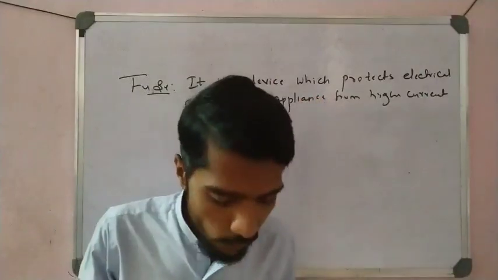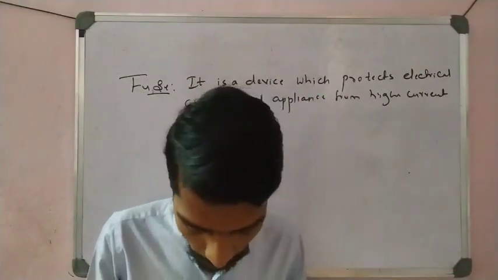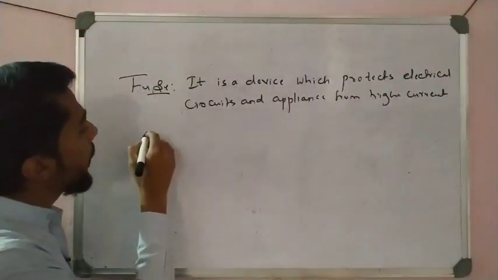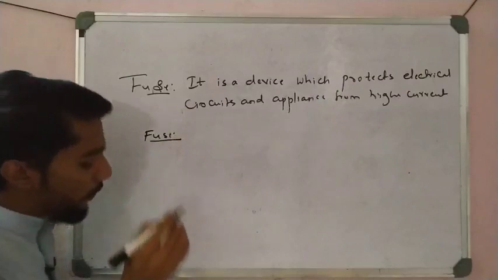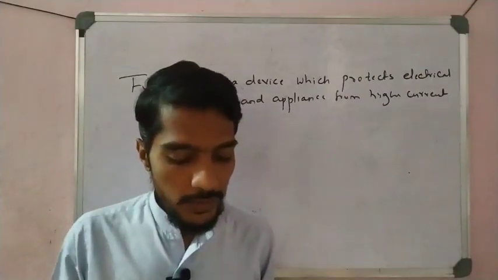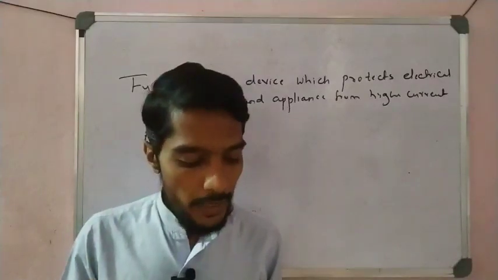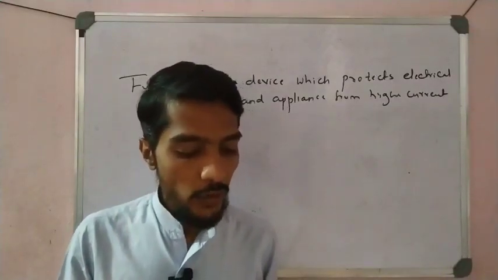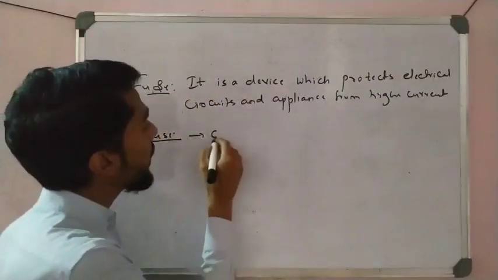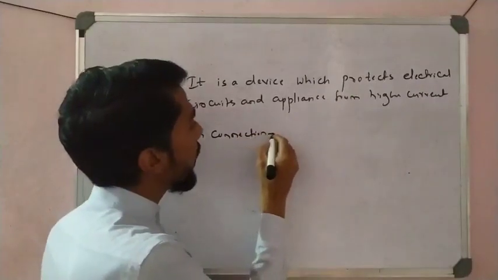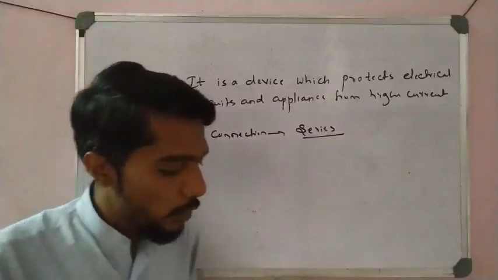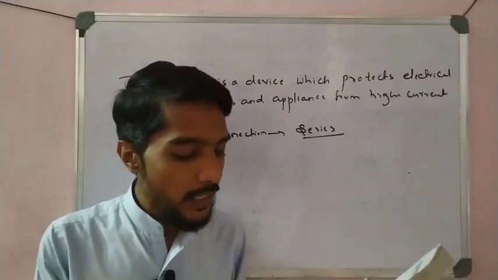This line is the same for function and also definition. Now see, if you take a fuse, for making a fuse, for example, aluminium, copper, iron, lead, etc. are used. A fuse is always connected in series with the device.